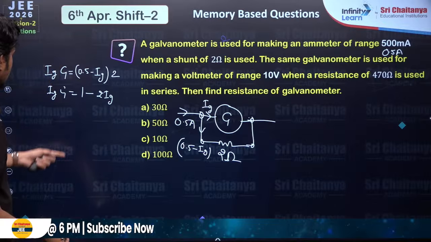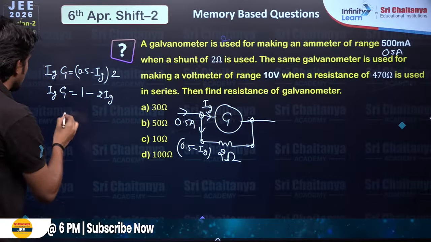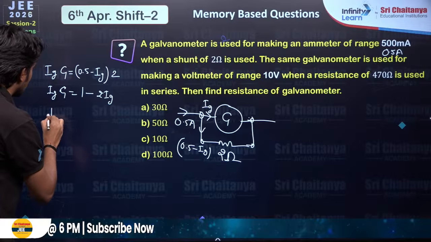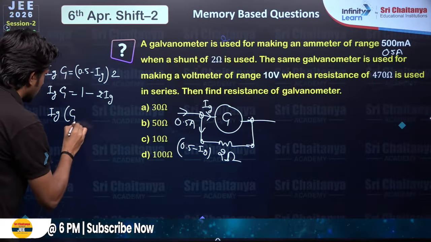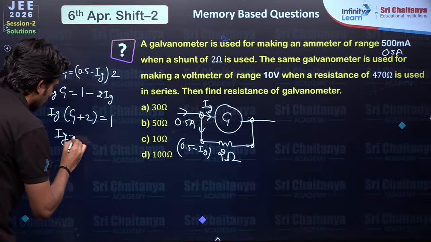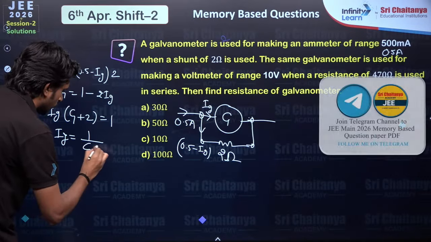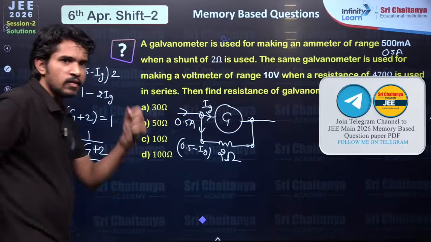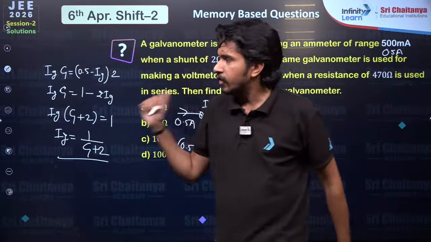So basically, what do we need here? The value of Iz. So Iz (Z plus 2) equals 1. So Iz current is 1 by (Z plus 2). And G is what? G is the value of resistance for the galvanometer.